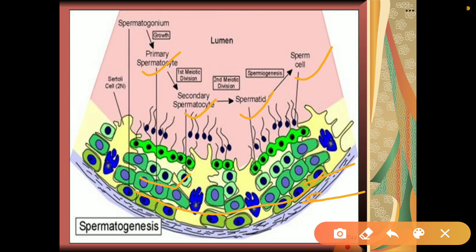This process of transformation of spermatid into sperm cell is known as spermiogenesis. This diagram clearly depicts the different types of cells: spermatogonia near the periphery, then primary spermatocytes, then secondary spermatocytes, and finally spermatids, which further transform into sperms or spermatozoa, and later on they are released. The process of release is known as spermiation.